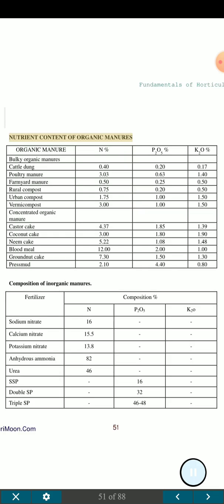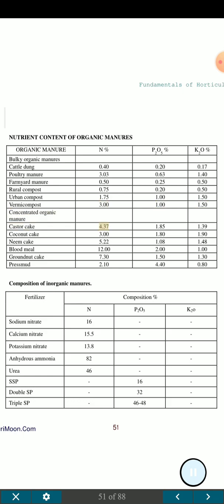Nutrient content of organic manures. Organic manure, N%, P2O5%, K2O%. Bulky organic manures: Cattle dung 0.40, 0.20, 0.17. Poultry manure 3.03, 0.63, 1.40. Farmyard manure 0.50, 0.25, 0.50. Rural compost 0.75, 0.20, 0.50. Urban compost 1.75, 1.00, 1.50. Vermicompost 3.00, 1.00, 1.50.